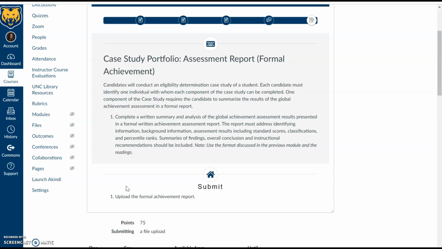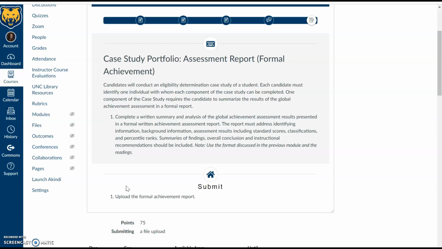So a disclaimer before we get started, the sample evaluation report that you're about to see won't fully cover everything that is required for this assignment. The requirements for this assignment are pretty comprehensive, and it is best practice to include all of this information. But the sample report will just give you a starting point and somewhere to jump from. We'll talk through in this video the expectations for the assignment itself, point by point.